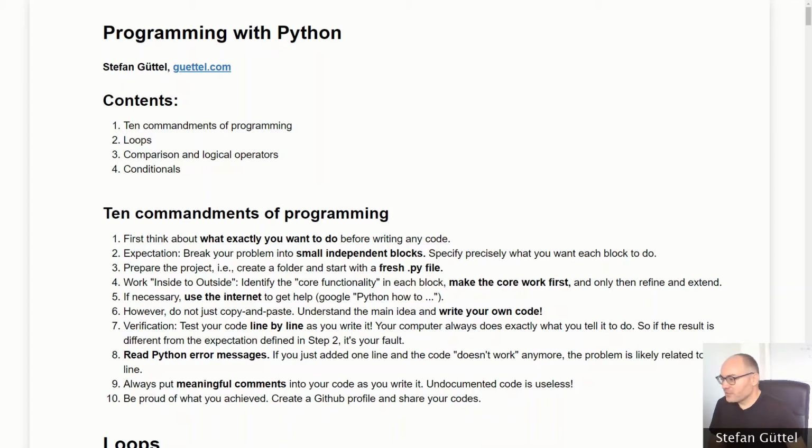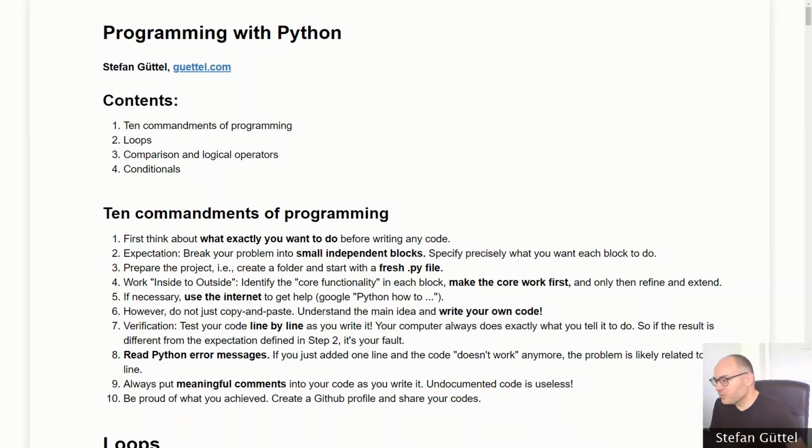It tells us that we should first think about the problem and we should specify exactly what we want to do before writing any code. On my desktop, I have a notebook of this type and a pen, and what I do before solving any problem is I write down exactly the expectation, what I want my program to do, and I think about small steps that I need to do in order to solve the overall problem.